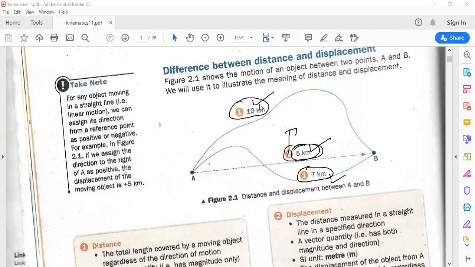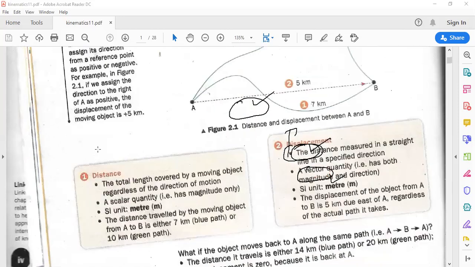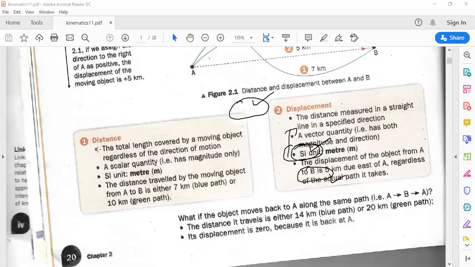Now let's go through this definition. Everybody can see they have defined the distance and displacement with respect to this example they have given you.